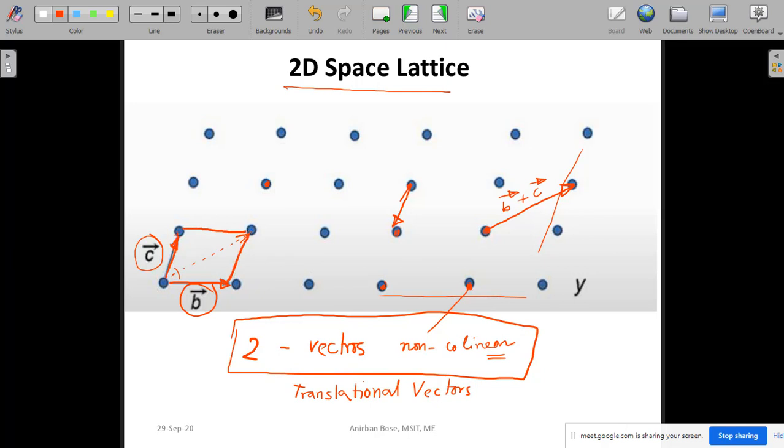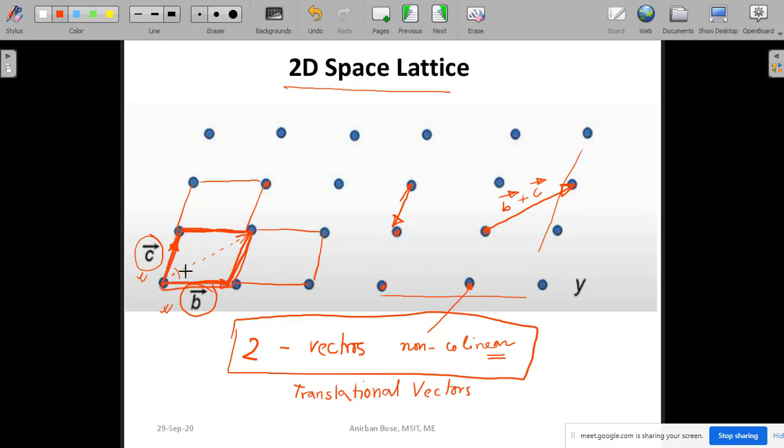This particular representation is a finite representation, done with the help of these fundamental translational vectors. If you repeat this particular parallelogram, then you can generate the whole space lattice. This whole space lattice is basically the repetition of this particular cell, right?